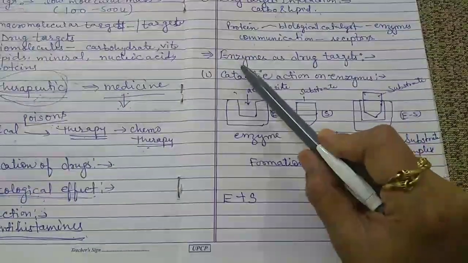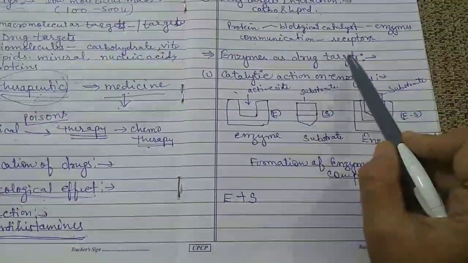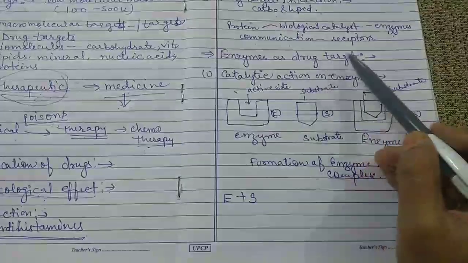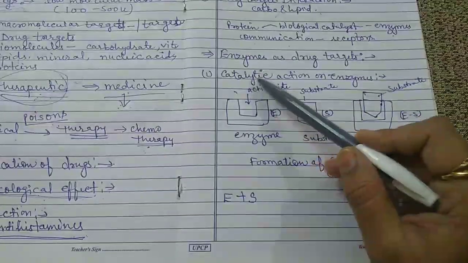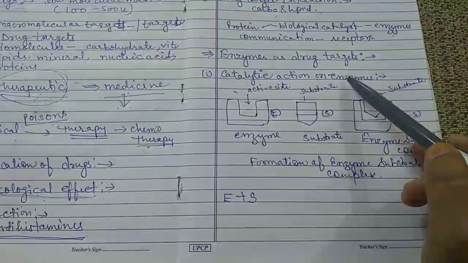Now the next topic is enzyme as a drug target. Under this heading, the first subtopic is catalytic action on enzyme.